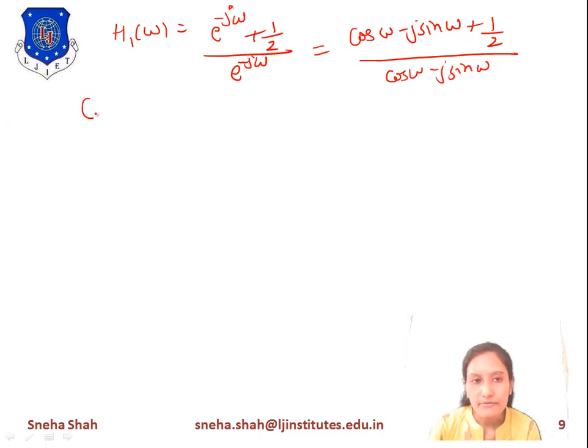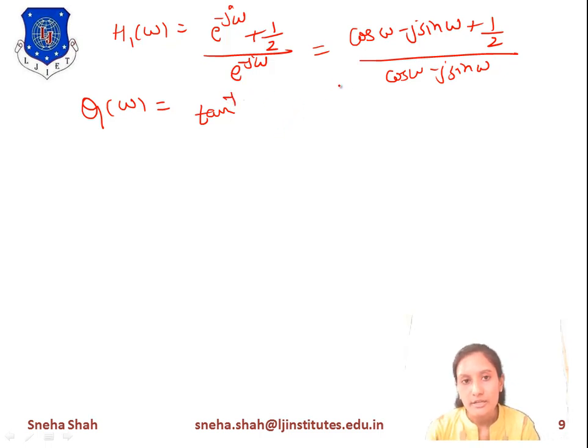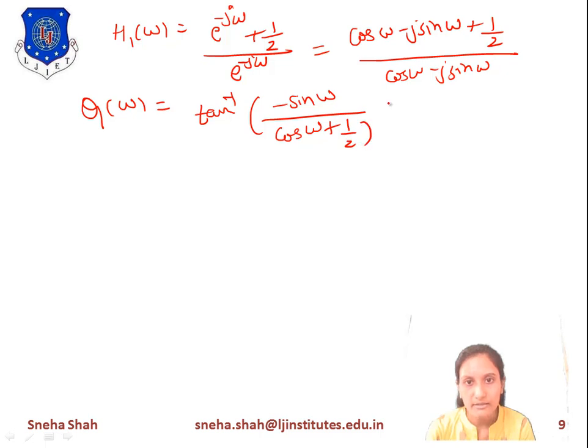Now suppose we are finding the value of phase angle 1, represented as theta 1 of omega, which equals tan inverse of imaginary part upon real part. So for the first term, what is the imaginary part? Its value equals minus sin omega, upon the real part, which is cos omega plus 1 by 2.